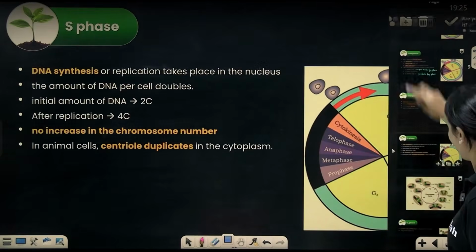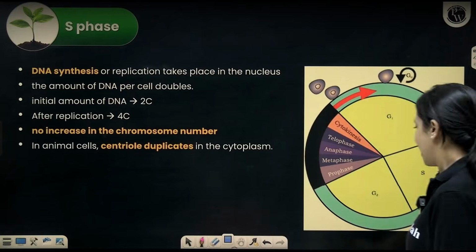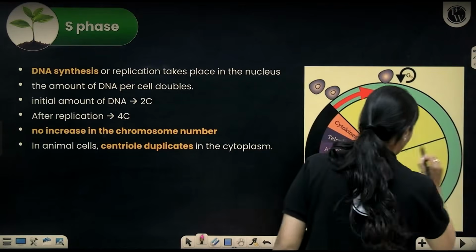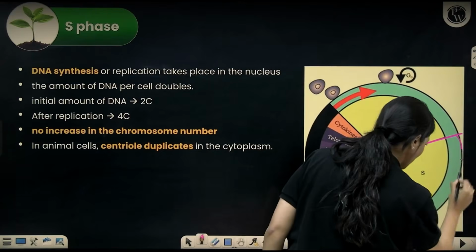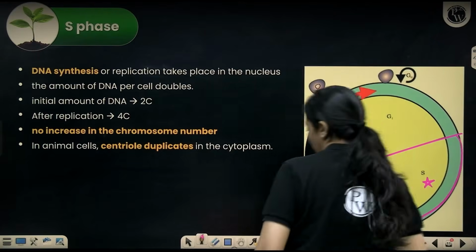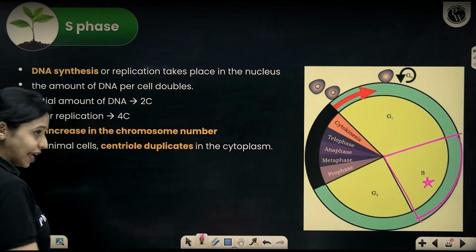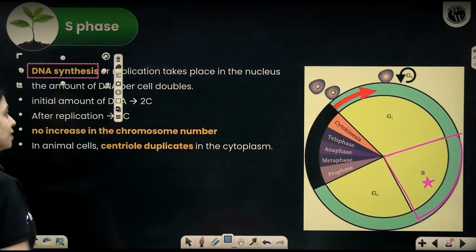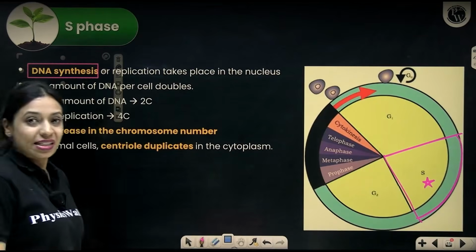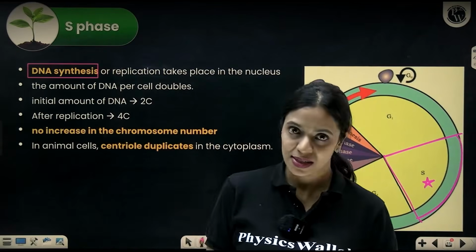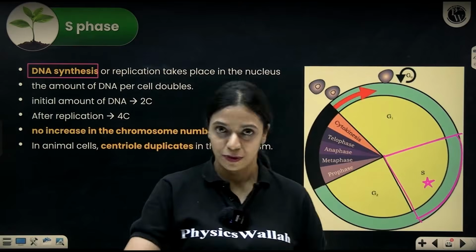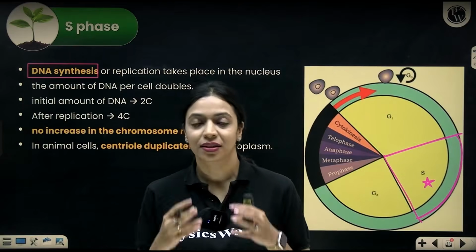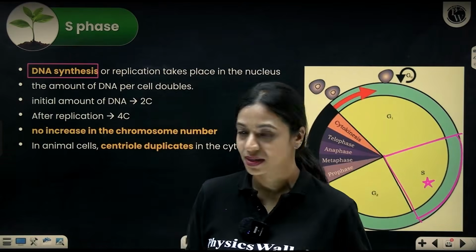Speaking of S phase, it is between two gap phases, G1 and G2. This is a very important phase in the cell cycle because it is in the S phase, or the synthesis phase, that replication of DNA or DNA synthesis takes place. Once replication of DNA takes place, DNA makes an extra copy of itself. The genetic material, the content of DNA, kind of doubles.